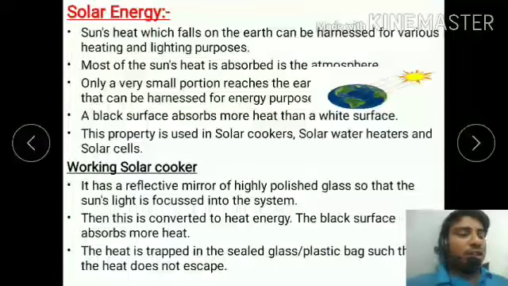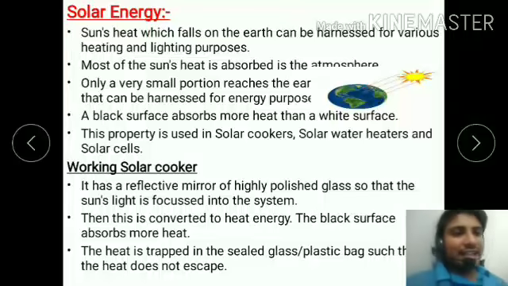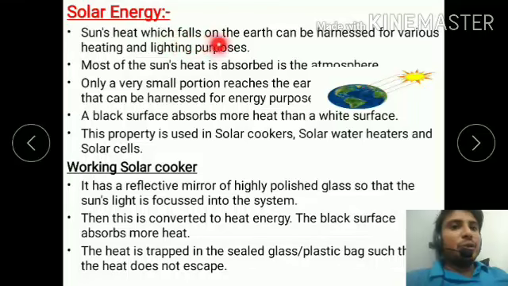What is solar energy? The energy we obtain from the sunlight is called solar energy. It's a very basic point. The sun's heat which falls on the earth can be harnessed for various heating and lighting processes. Most of the sun's heat is absorbed in the atmosphere. Only a very small portion reaches the earth, and that can be harnessed for energy purposes.